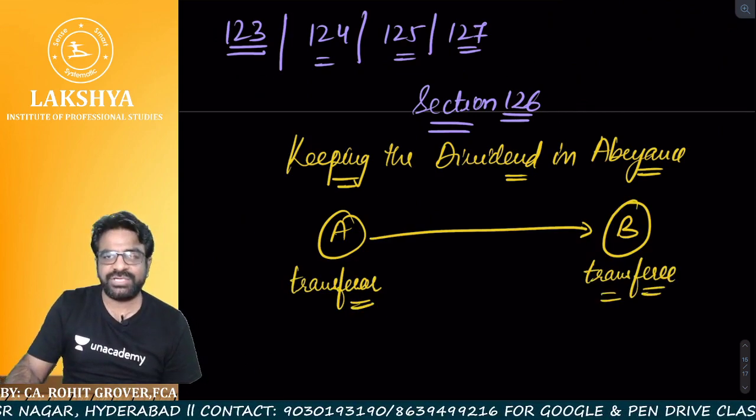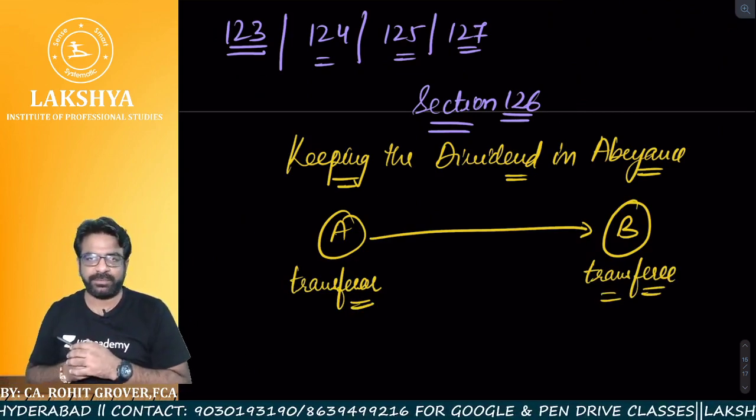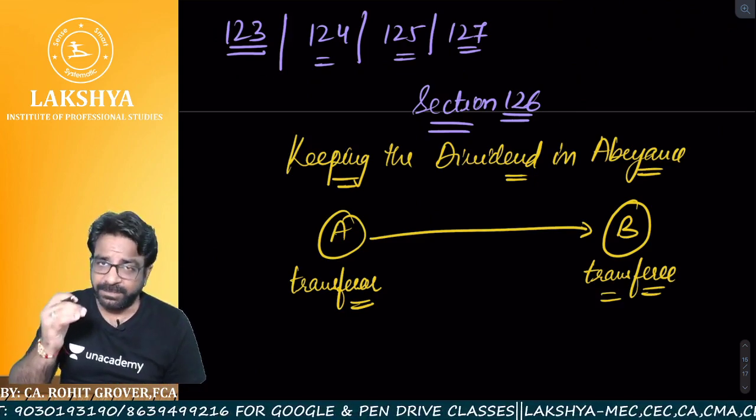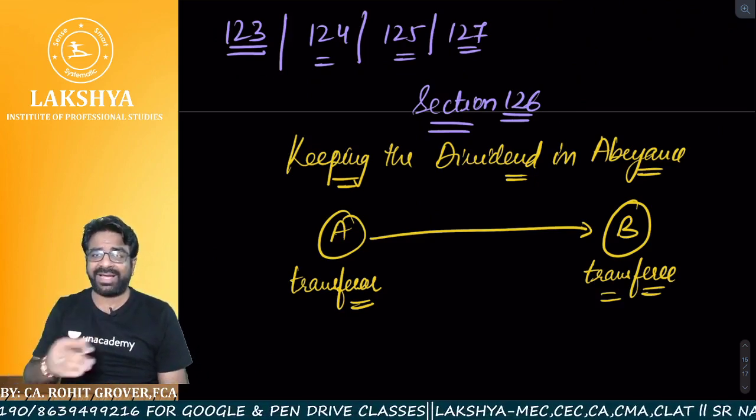So who sold the shares to whom? A sold the shares to B. Now, what happened against B? Against B or against A?